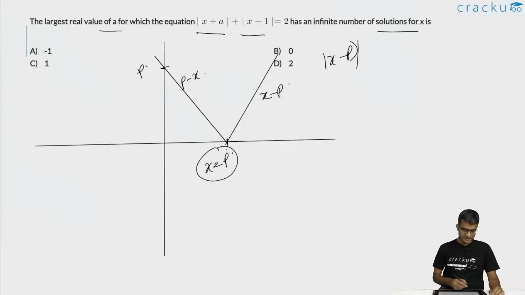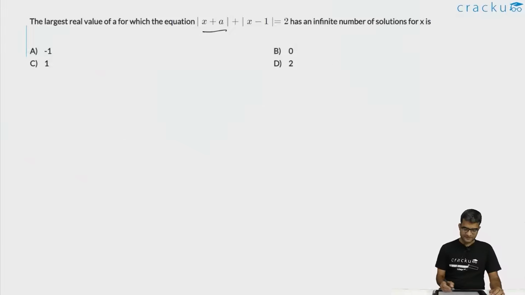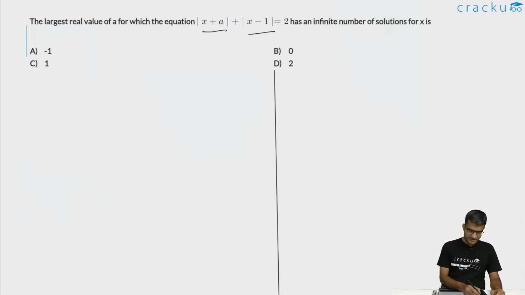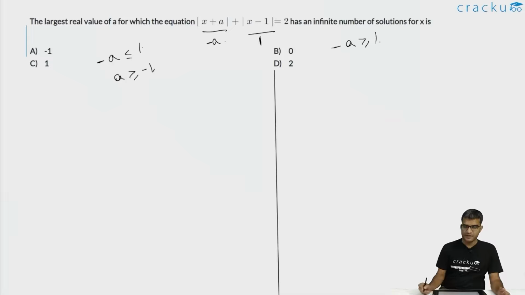Now let us try to understand the graph of modulus of x plus a and modulus of x minus 1. The base for modulus of x plus a will be minus a, and the base for modulus of x minus 1 is 1. So if you are drawing both the graphs, in the first case let us consider minus a to be less than or equal to 1, or a to be greater than or equal to minus 1. In the second case, let us consider minus a to be greater than or equal to 1, or the value of a to be less than or equal to minus 1.